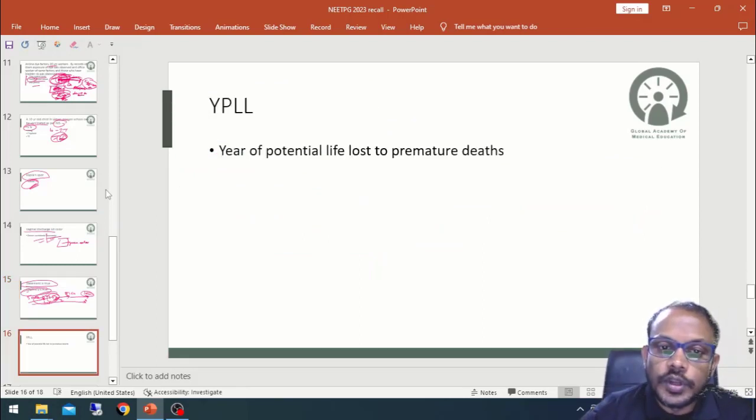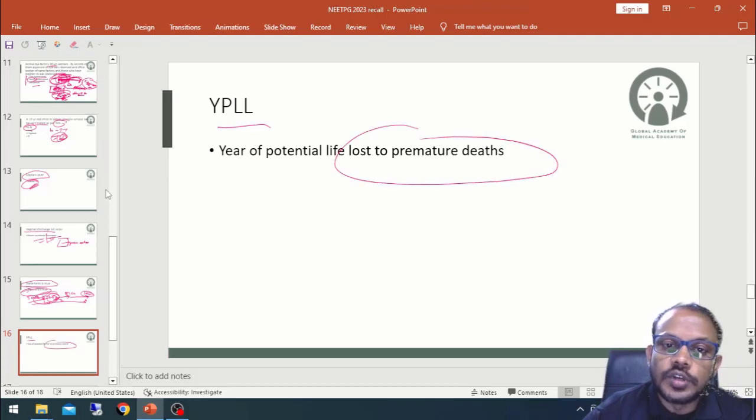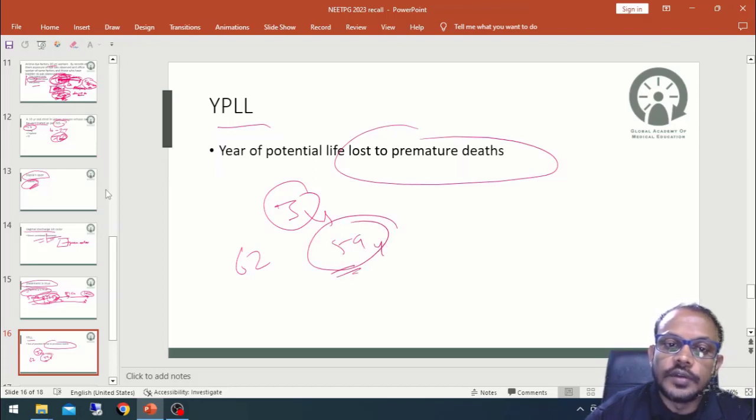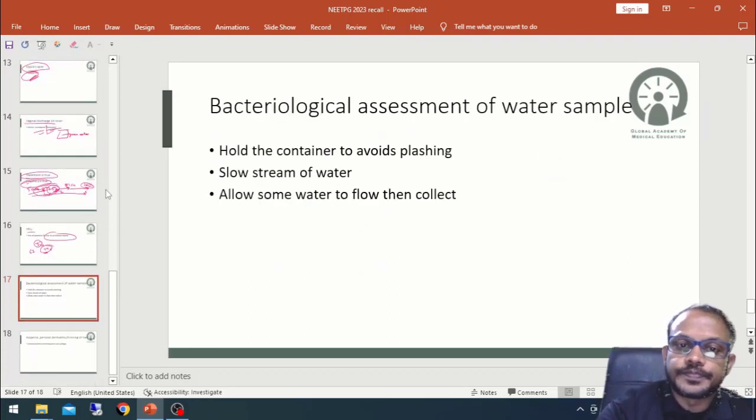Years of potential life lost, YPLL, is basically the life lost to premature death. So how many premature deaths were there? For example, if a child is 3 years old and the life expectancy of the country is 62 years and this child died by accident, so the potential life loss is 59 years. Okay, so it is asked in the question.